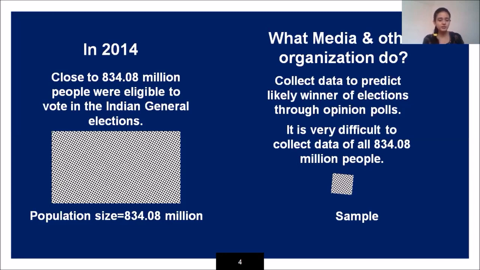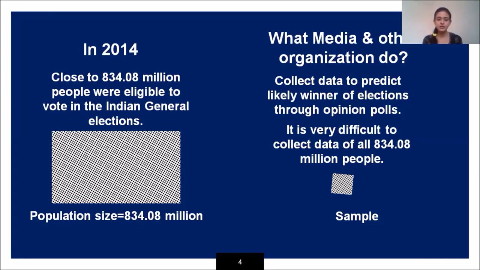Population size is very big and the sample size is very small. It might be possible that 90% of the people in the sample belong to party 1 and only 5% of the people belong to party 2. But when we consider the whole population, it might happen that 50% of the people are from party 1 and 50% are from party 2.